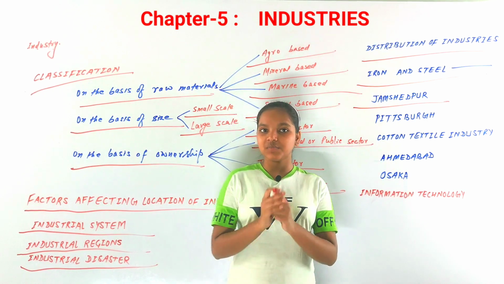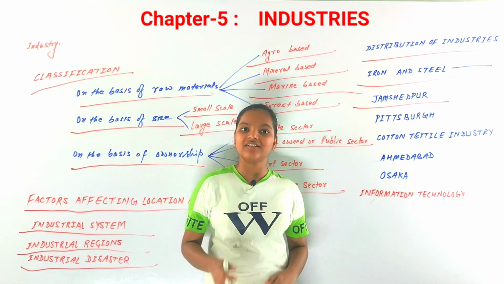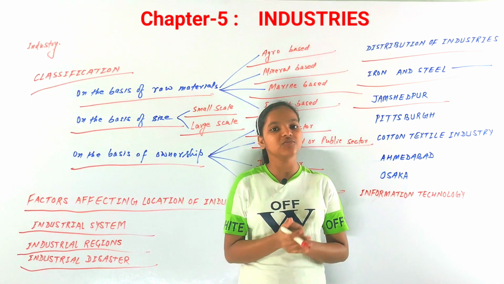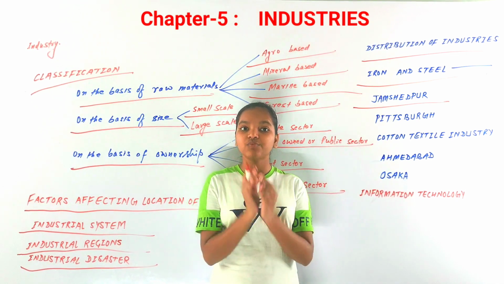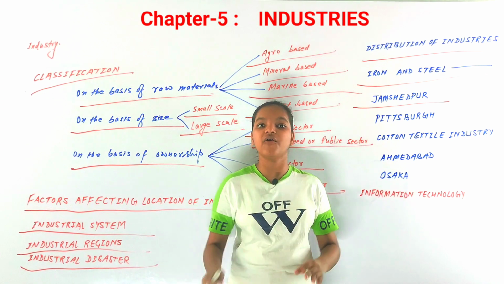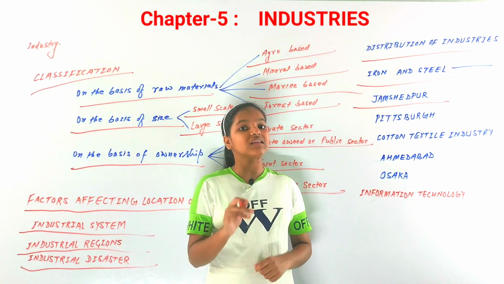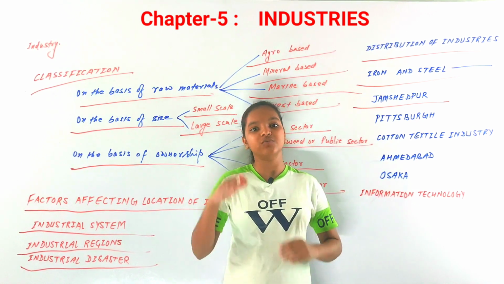After independence, after 1947, many more iron and steel industries were settled in or near Jamshedpur, because Jamshedpur is the most convenient region in the world for the iron and steel industry. There are many facilities in Jamshedpur.